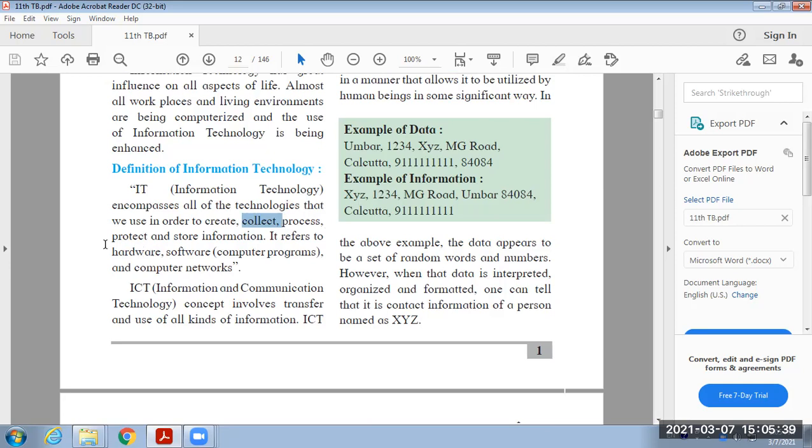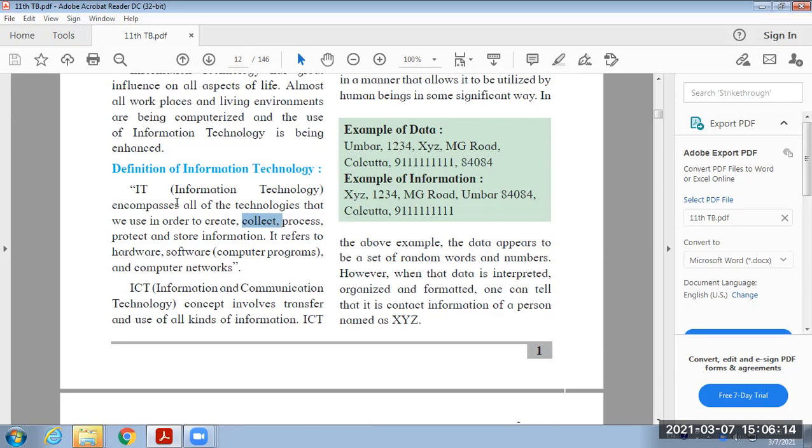At the same time it will protect our data with the storage capacity. When we run our program, it asks for the storage. Therefore, it performs the storage function at the same time. Therefore, from the initial to the last step, all steps are covered under this IT section. Creation, collection, processing, protecting, storing the information with output.